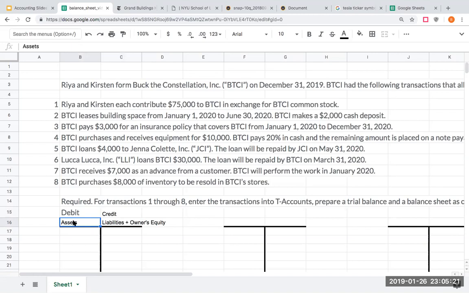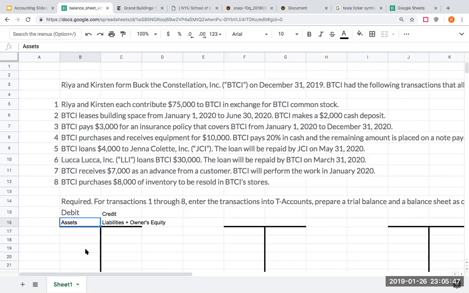I'm going to be increasing my assets with a debit, decreasing them with a credit. For my liabilities and equity, I'm going to be increasing those with a credit and decreasing those with a debit. When I'm using this T theory of accounting, it has to make sense from both sides, meaning that if I'm recording a transaction on one side, it has to make sense from the other side.